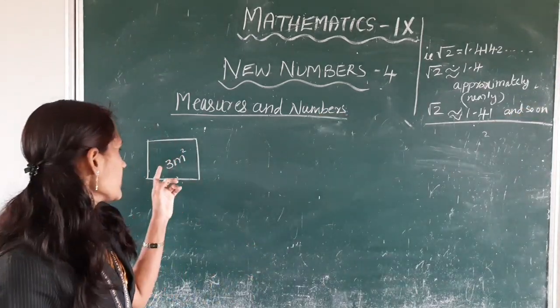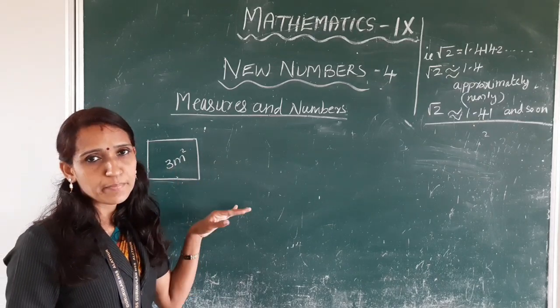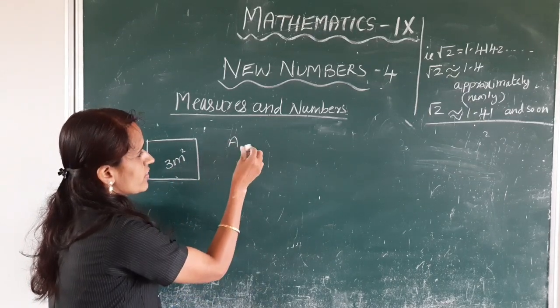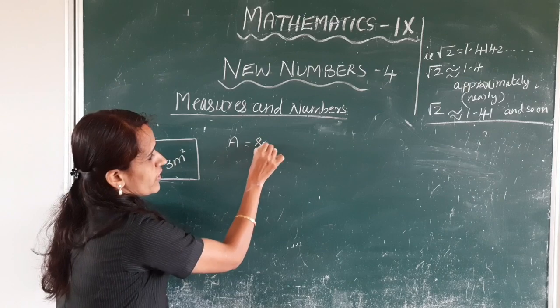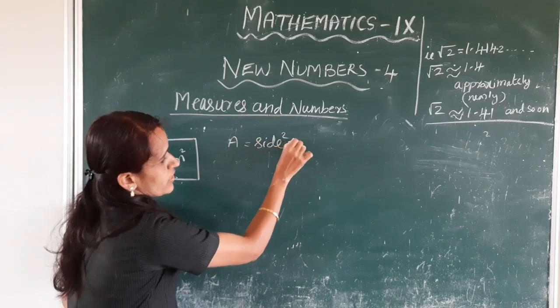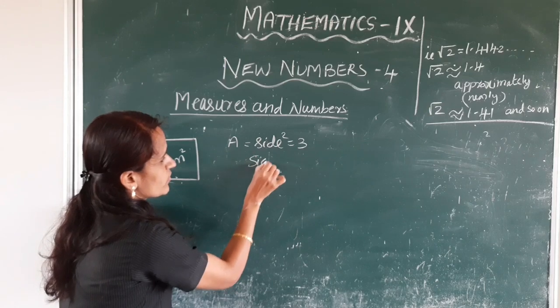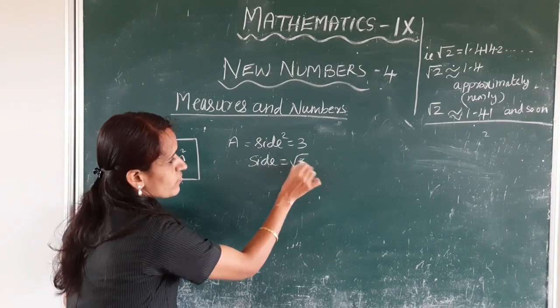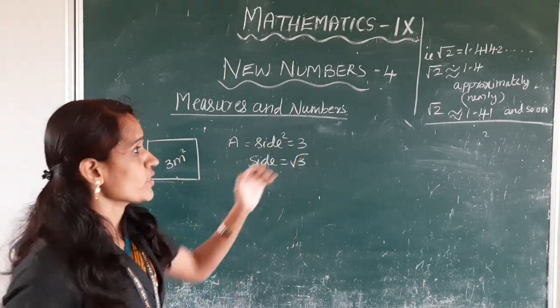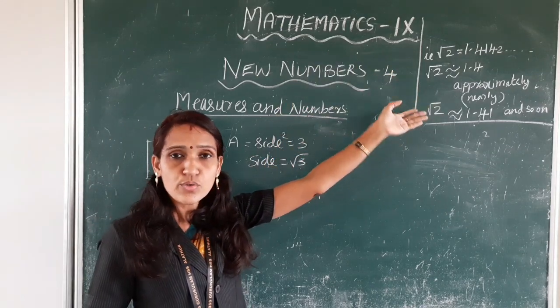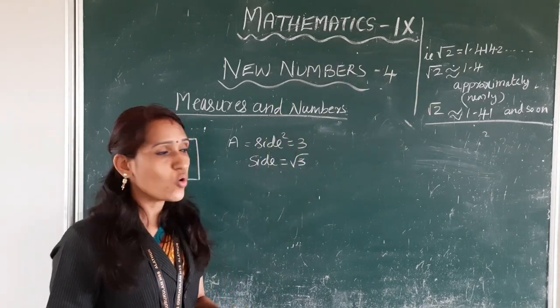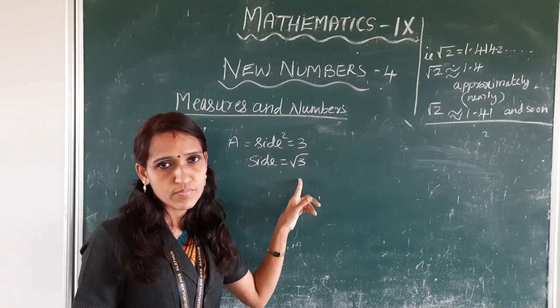Next, this square's area is 3 meters square. Area is equal to side square is equal to 3 meters square. Side is equal to root 3. Using this method, you can find the decimal form of root 3. Right?